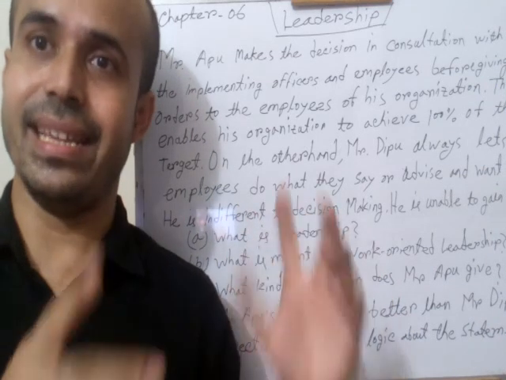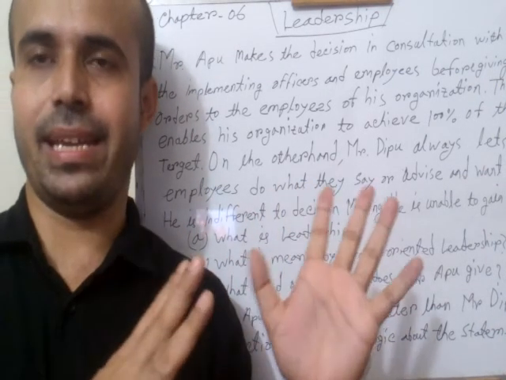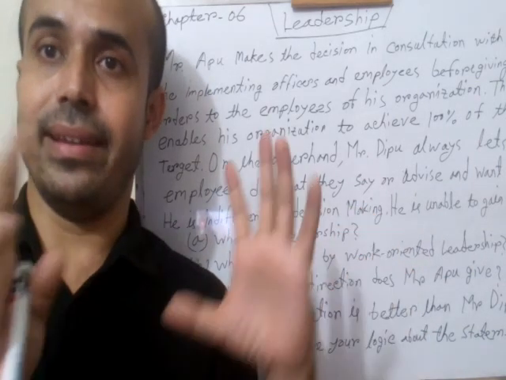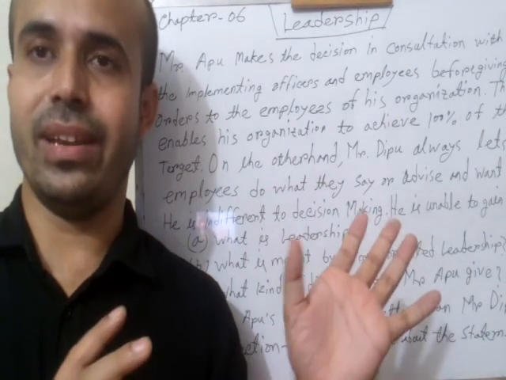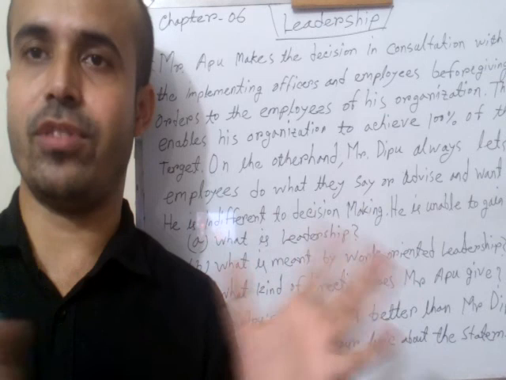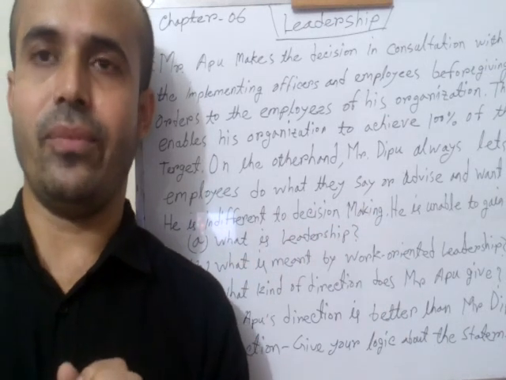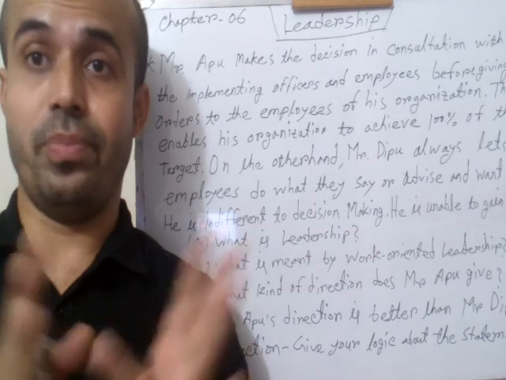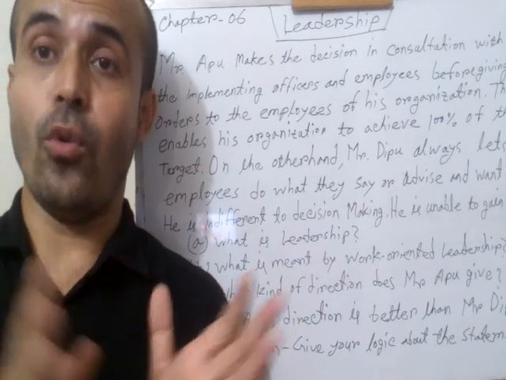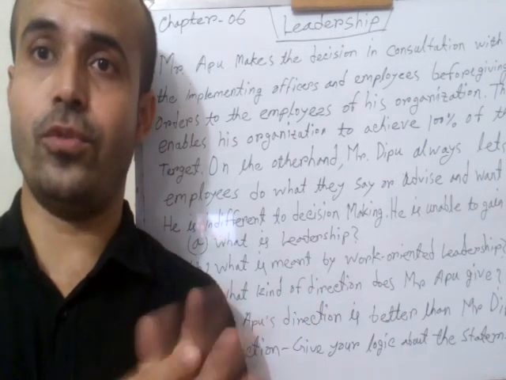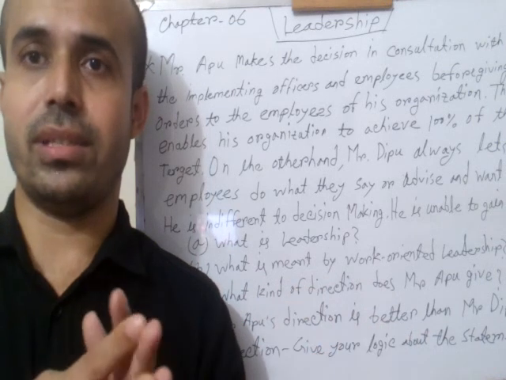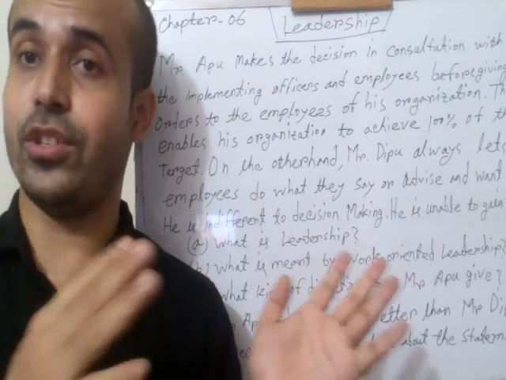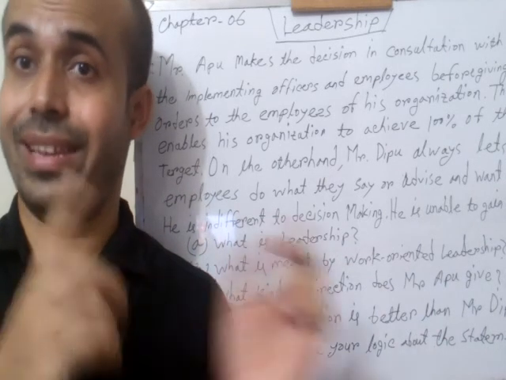And on the other hand, you have to give some negative points about the free rein direction system. In the free rein direction system, the workers work willingly. When they feel good, they will do work. When they do not feel like working, they will not work. And that is why the target will not be filled up in time.